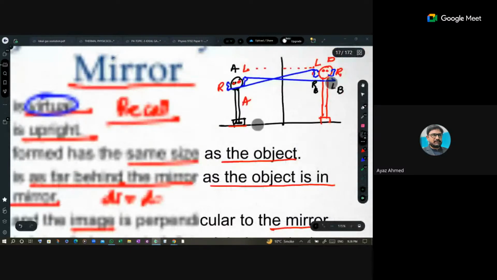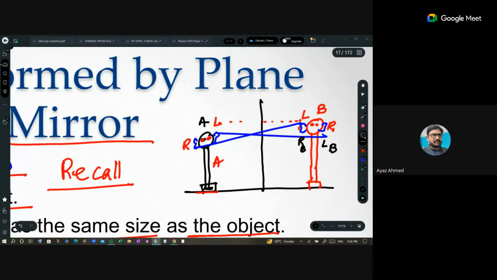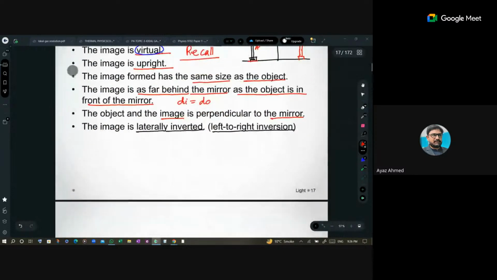Check your essay. Check this one out. If you have any query, we can discuss that. This is the right ear of person B and the left ear of person B. It is basically an image. The person who is over here is the object. For this person, this ear is appearing towards the right because this is its right. So it is on the right side of that, and that ear is on the left side. So this is called lateral inversion. Is this clear to all of you?